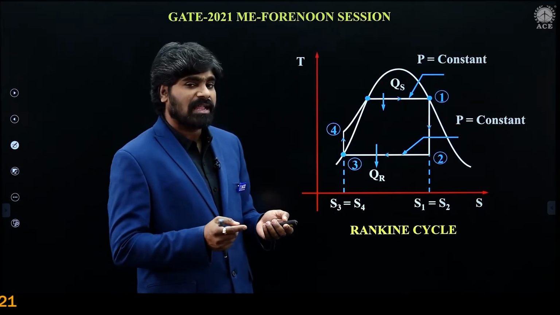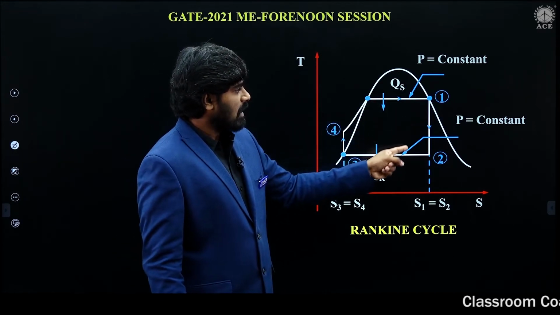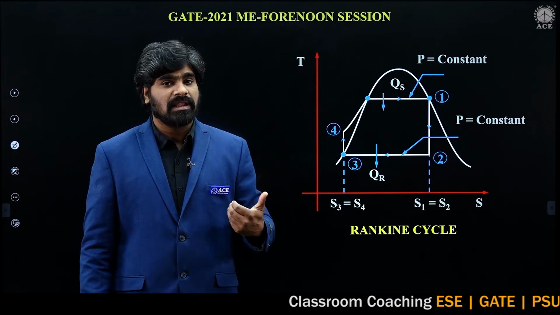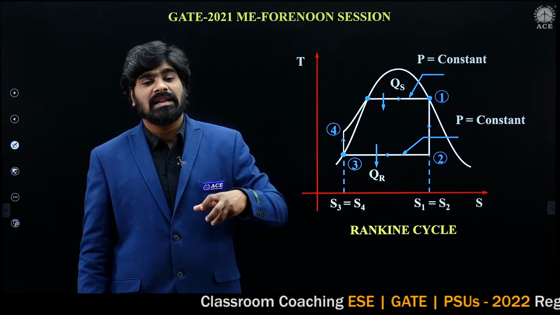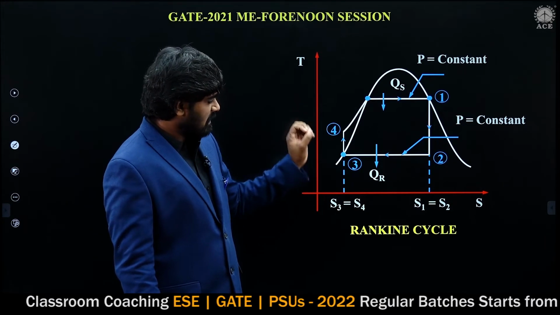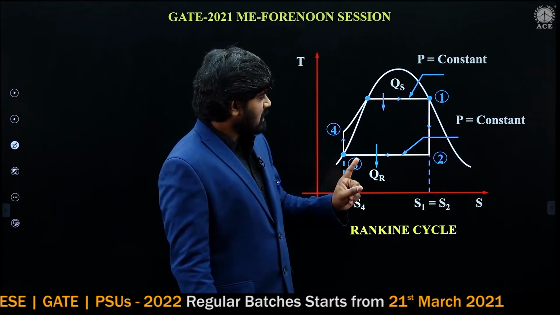What is Rankine cycle? Rankine cycle is used in steam power plants. There are so many varieties of Rankine cycle: simple Rankine cycle, superheat Rankine cycle, reheat Rankine cycle, regenerative Rankine cycle. But I have taken simple Rankine cycle. This is the TS diagram, temperature entropy diagram of simple Rankine cycle.